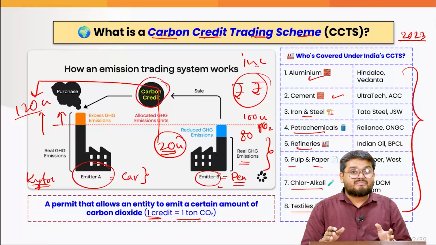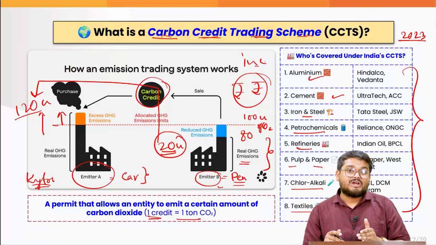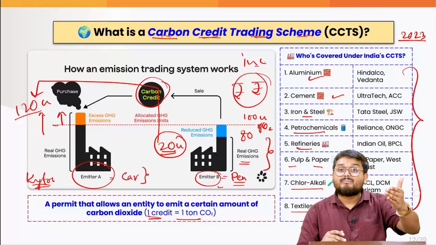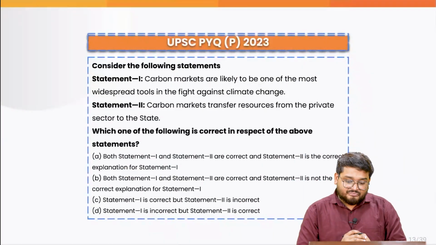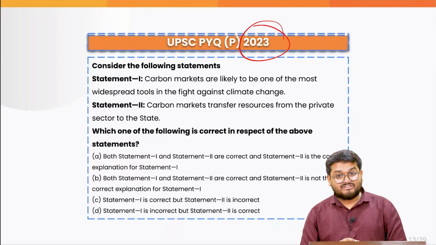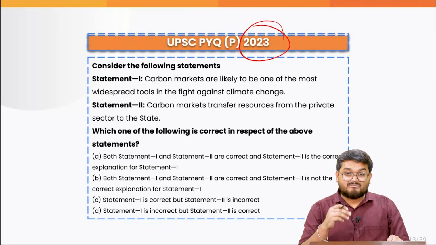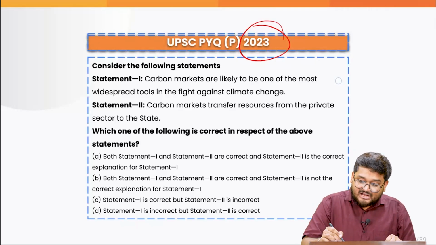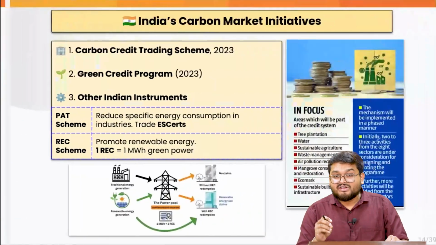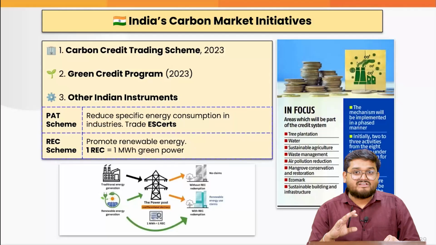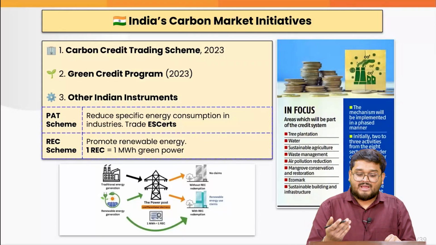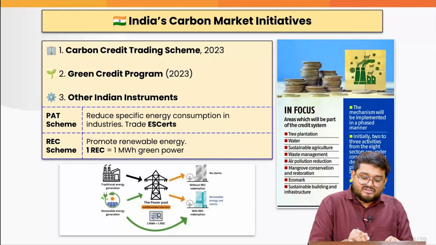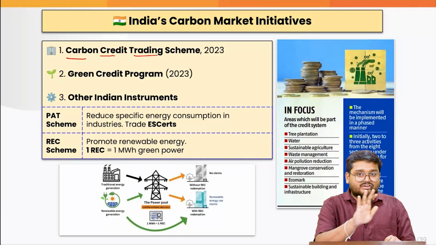That means that these companies will be subjected to penalties for any emissions which they emit beyond their prescribed targets. Now, again, we have a question from 2023 which shows us the recent importance of carbon markets from UPSC's perspective. You let me know the answer in the comments, and here let me give you some of the brief initiatives that India has taken over a period of time to inaugurate carbon trading in the country. Firstly, we have discussed the carbon credit trading scheme of 2023.